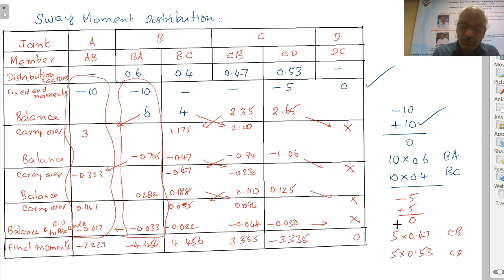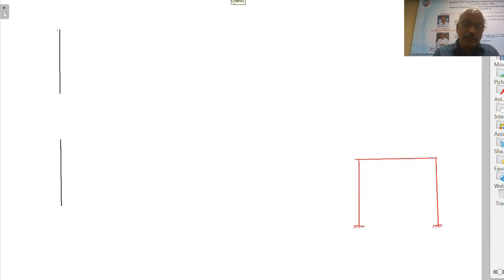Right. Now, these values we are going to use for doing the shear force calculations. So this value is minus 7.229 in AB. BA it is minus 4.456. That is, this is member AB only in the columns. So this is in the member CD. Right. Now AB here it is minus 7.229.